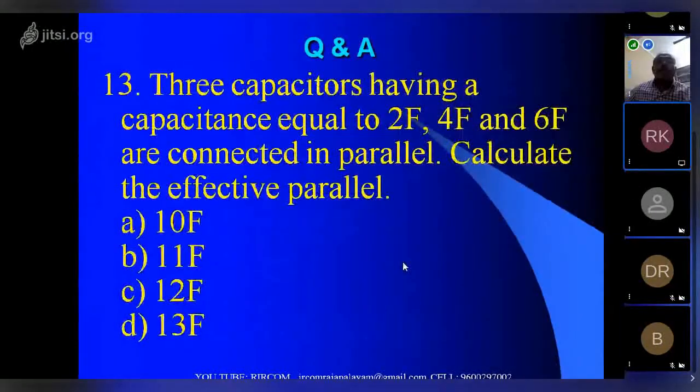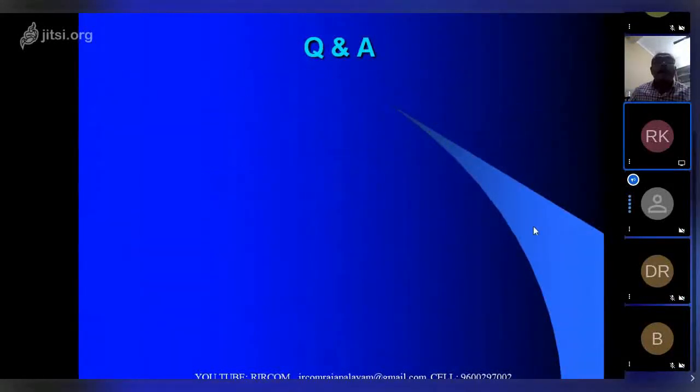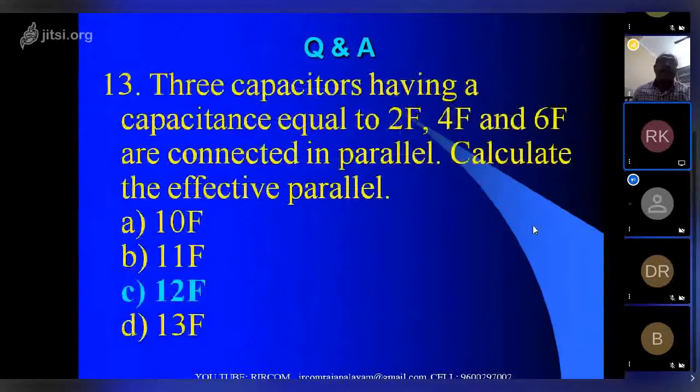Three capacitors having a capacitance of 2 farad, 4 farad and 6 farad are connected in parallel. Calculate the effective parallel capacitance value. 12 farad.